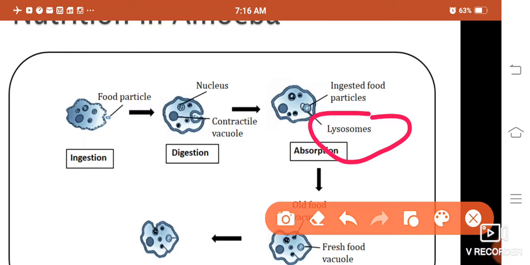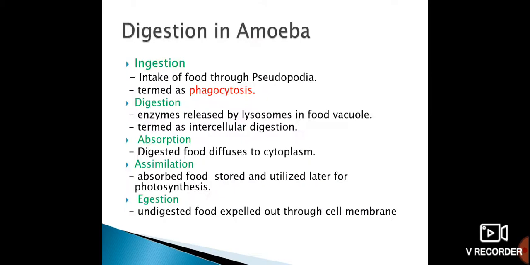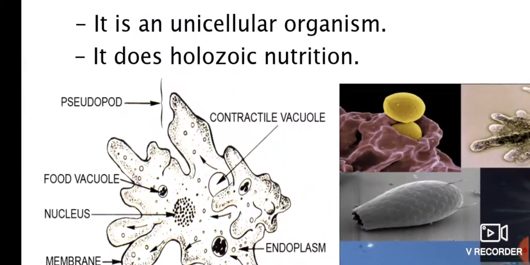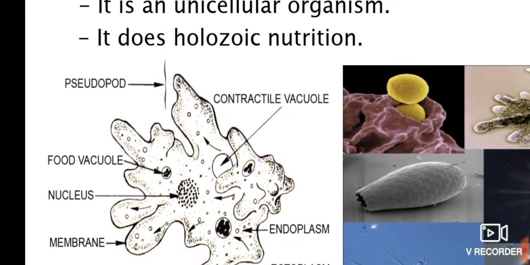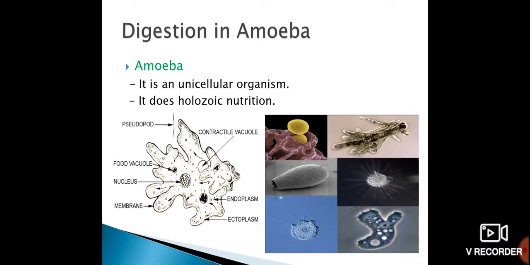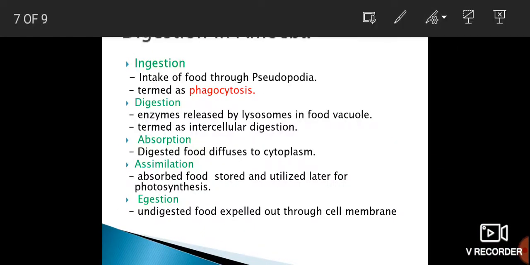Lysosomes release enzymes in the vacuole. You can see the food vacuole here, or this vacuole. Lysosomes release enzymes in the vacuole, which help in digestion of that food particle. Okay. And this is termed as intracellular digestion.